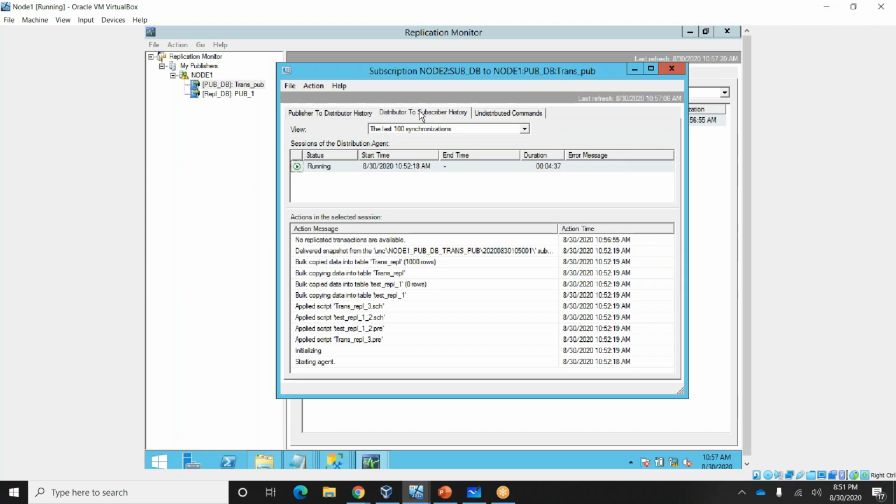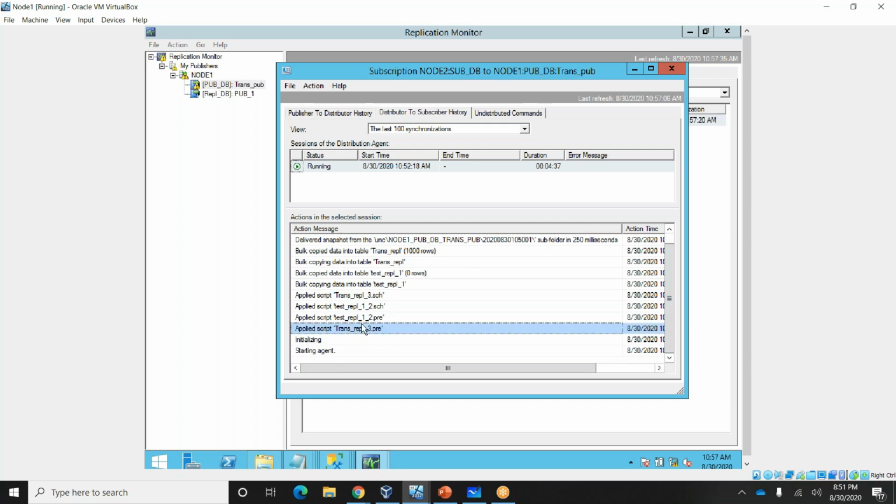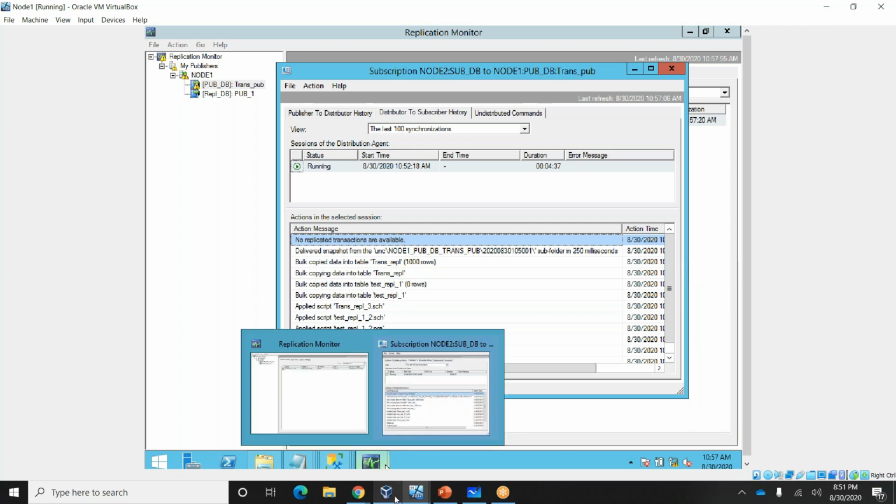If you go here at the publisher, you can see no records, all completed. In the distributor you can see delivery snapshot to distributor. Here you can see whatever data is there: applied script, how many rows were inserted, bulk copied. While doing transaction replication for the first time, when the snapshot agent is running, it will do the bulk copy. Okay, let me go to the slide once again.